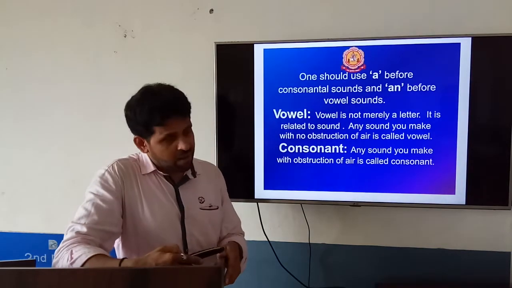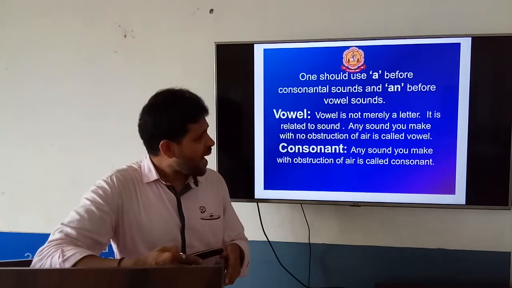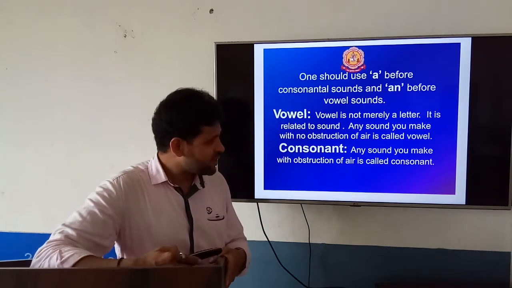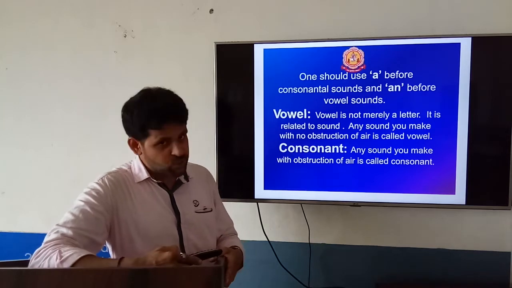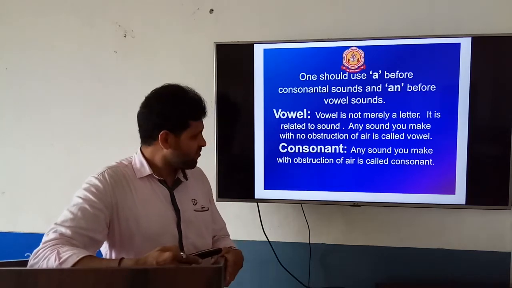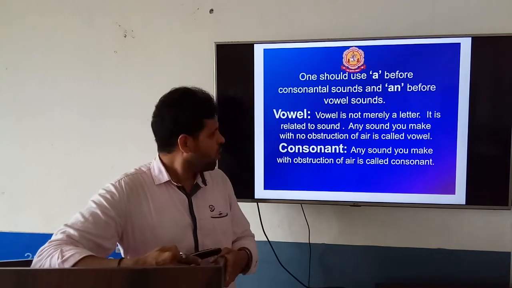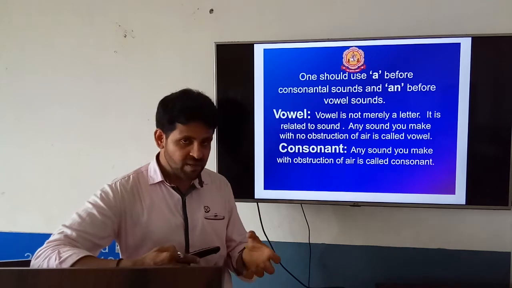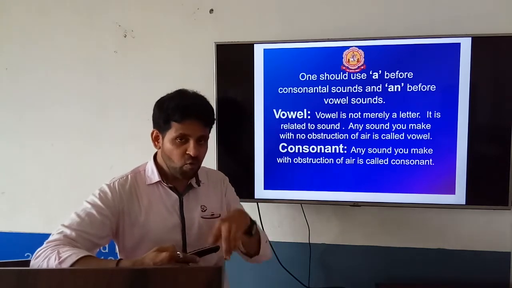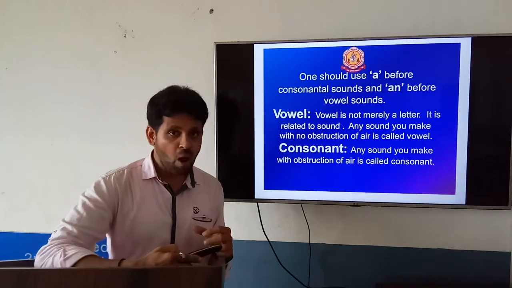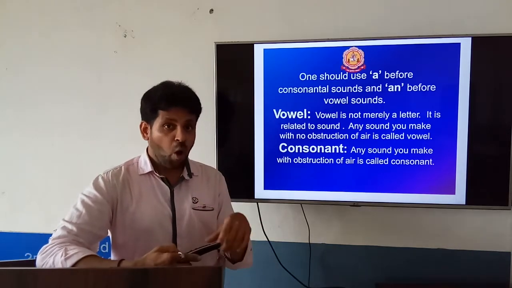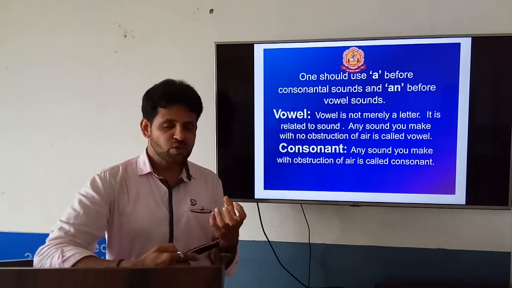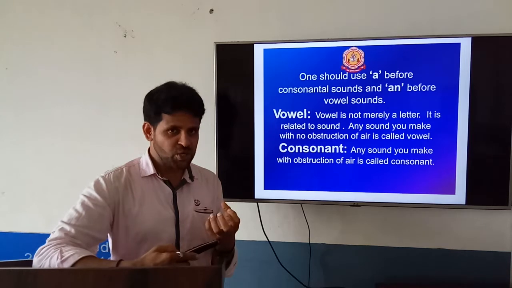One should use a before consonant sounds and an before vowel sounds, that we already discussed. Vowel is not merely a letter, it is related to sound. Any sound you make with no obstruction of air is called a vowel. When we pronounce a vowel-sounding word, we won't obstruct the air. For example, orange, honest, honorable, egg, ink, ice. When we pronounce those words, we won't get any obstruction of the air.